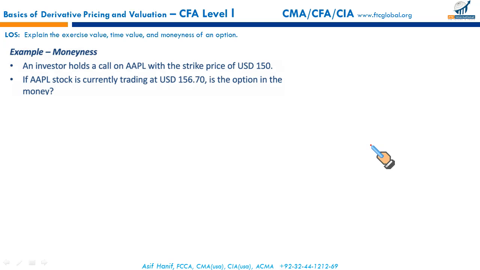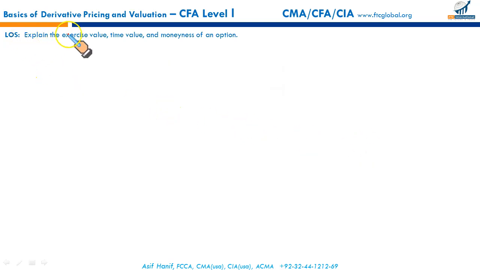Then your next LOS is to explain the exercise value, time value, and moneyness of an option. Okay, let us first do some notations. CT here is the price of a European call option at expiration. ST here is the price of the underlying at time t. X here is the exercise price, sometimes also called the strike price.